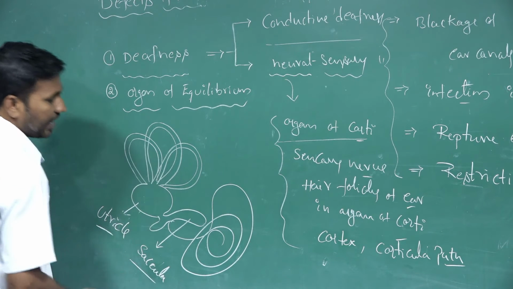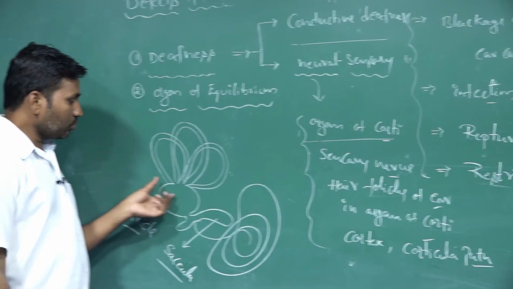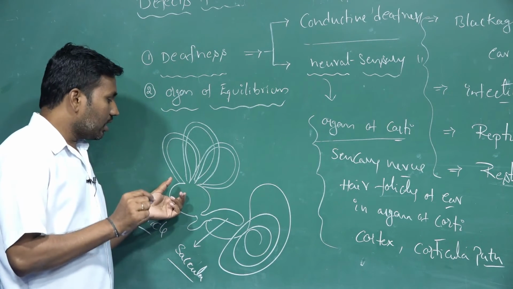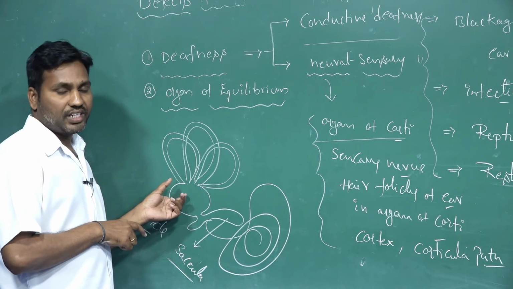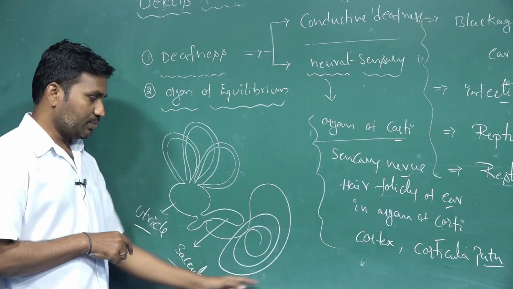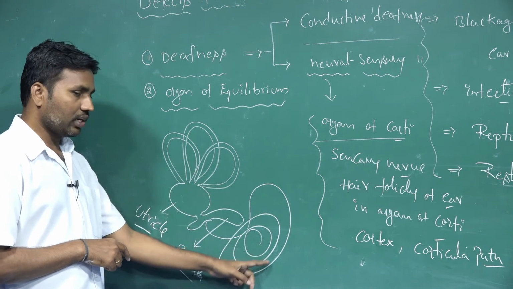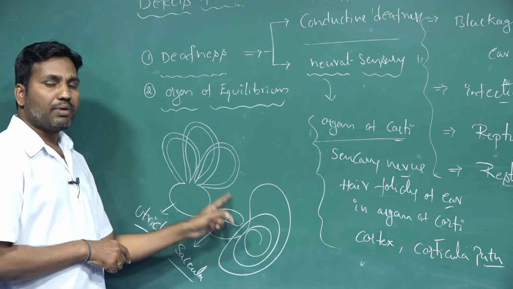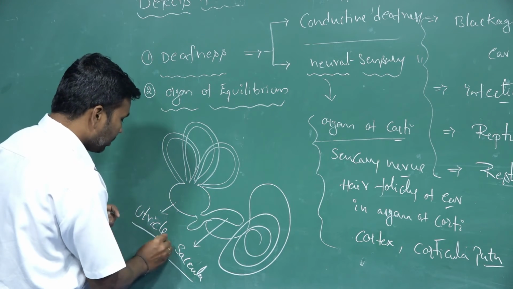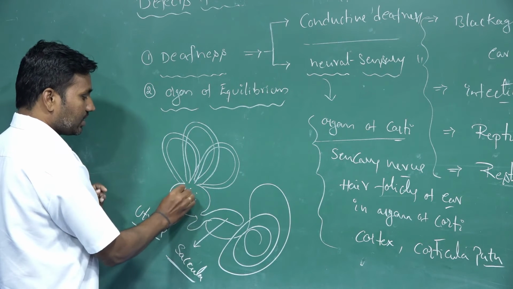So these are the two sacs presented, the saccule and the utricle. These two sacs are also filled by endolymph, and the perilymph regions are presented here. Endolymph is presented in the vestibule and the cochlea, with the perilymph around it, and endolymph is also present in these regions. The utricle and the saccule are sac-like structures.